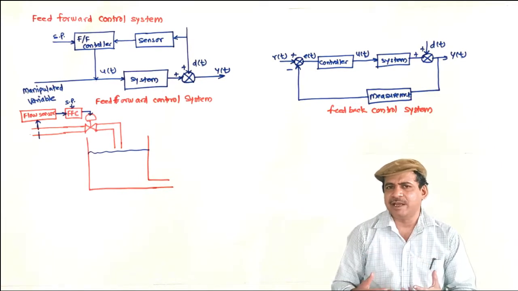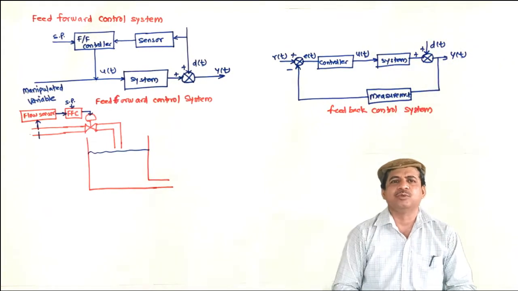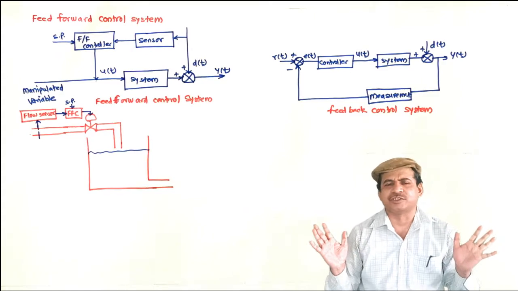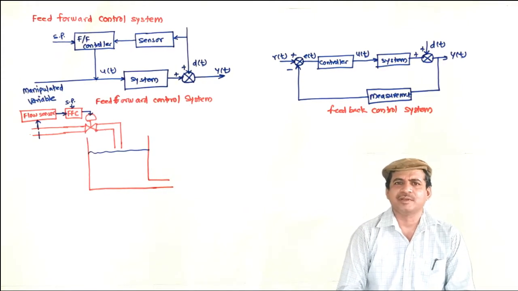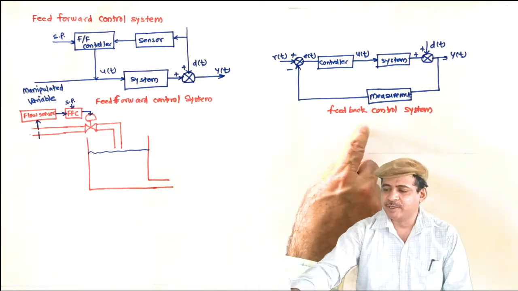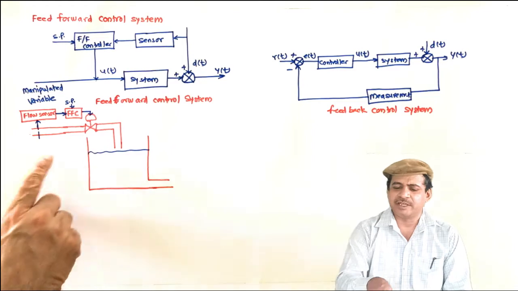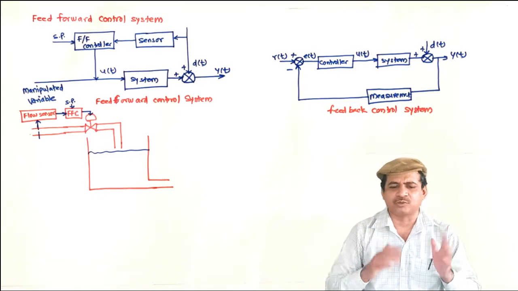Again, feedback, if the system dynamics is slow, if the system is very slow, like say chemical reactors, slow system, motor, fast system. So for slow system, feedback system has some issues, whereas feed forward controller works well for the slower systems.